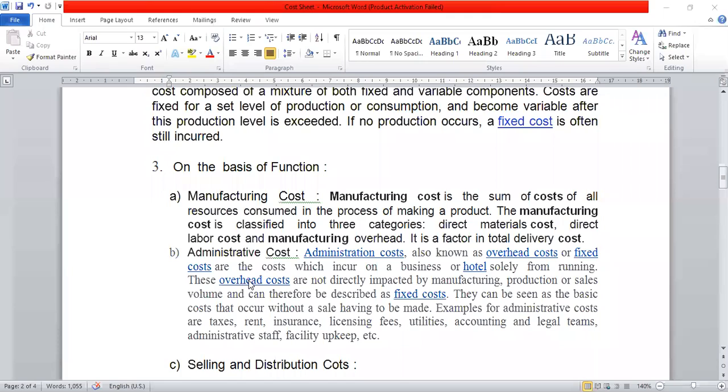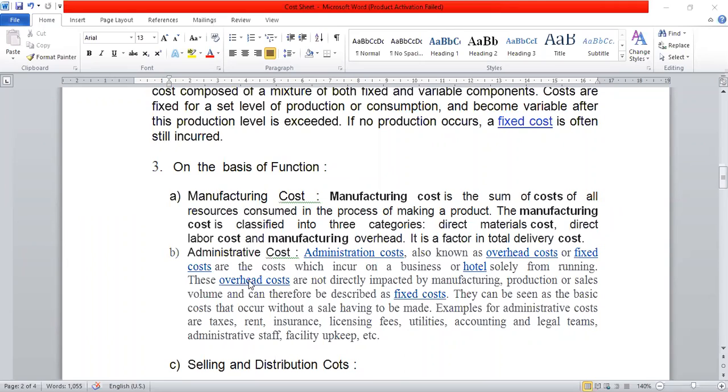Okay. Number 1 is manufacturing cost. The cost which is directly related with the manufacturing or production of the goods is known as manufacturing cost. That is raw material, direct material, direct labor, direct wages. These three costs are directly related with the production or manufacturing process. So these costs are considered as manufacturing cost.